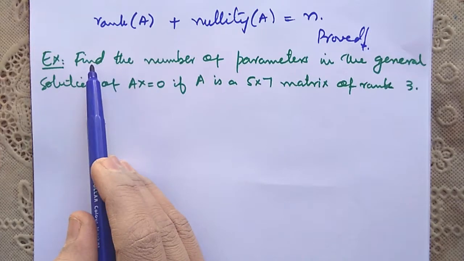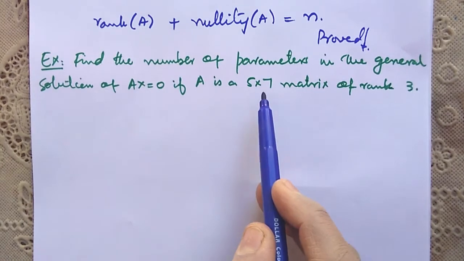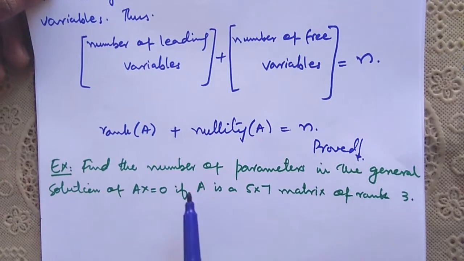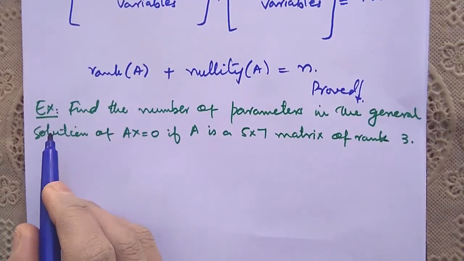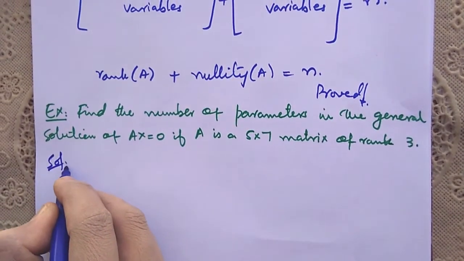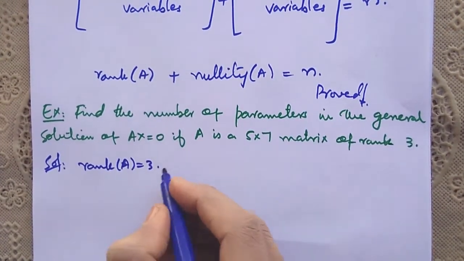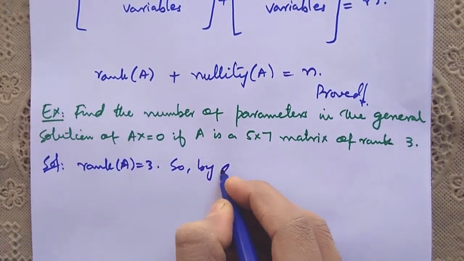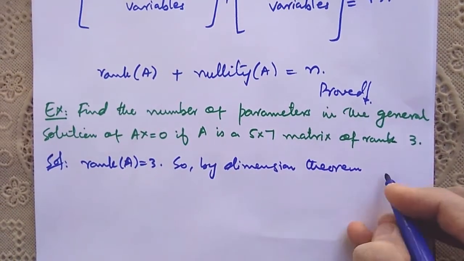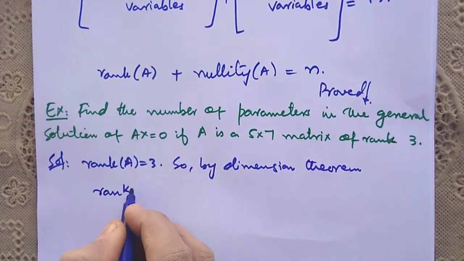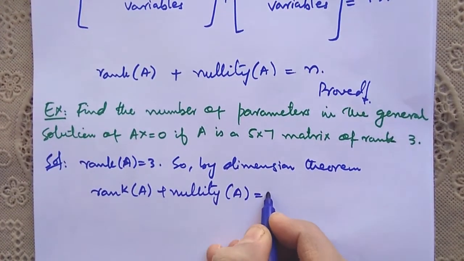Let's see an example. Find the number of parameters in the general solution of the homogeneous system Ax is equal to 0 if A is a 5 by 7 matrix of rank 3. To solve these types of questions, you must follow these two theorems. Since rank of A is equal to 3, by dimension theorem, rank of A plus nullity of A is equal to number of columns n.